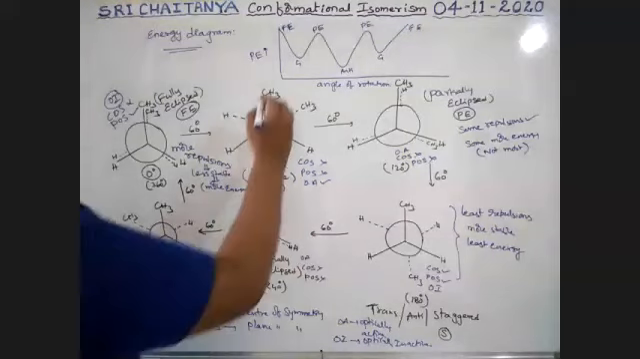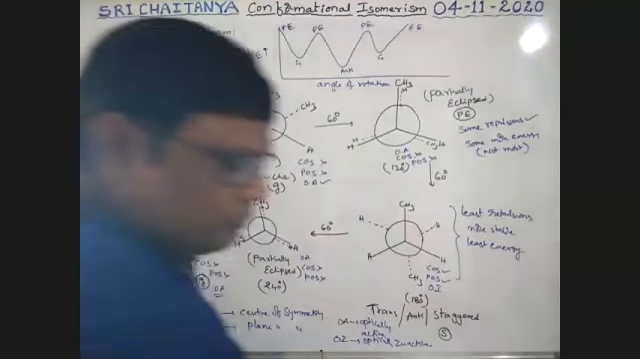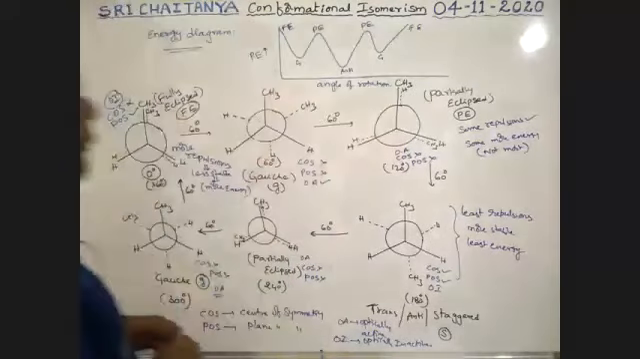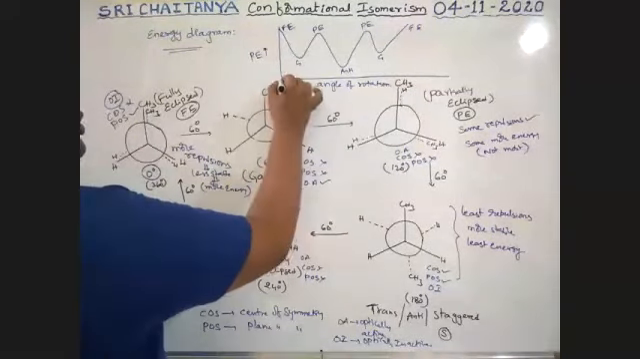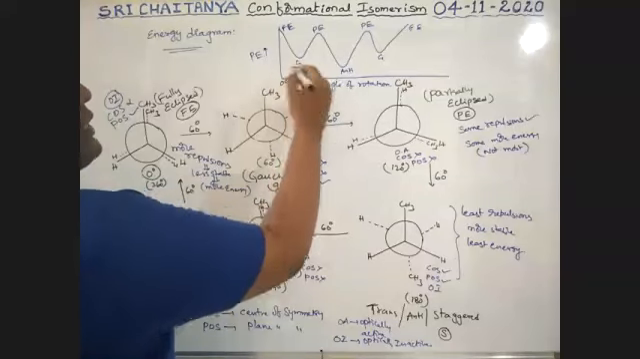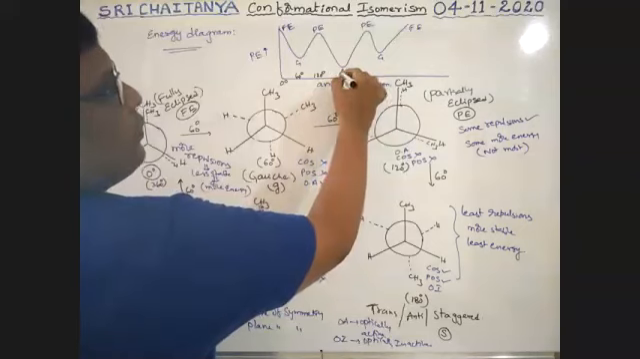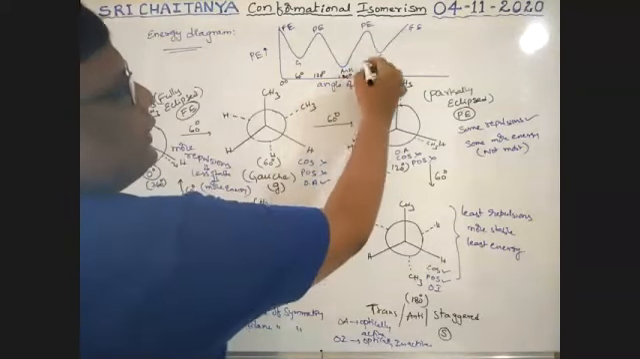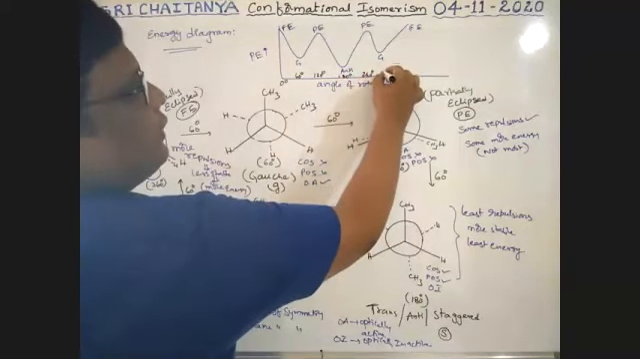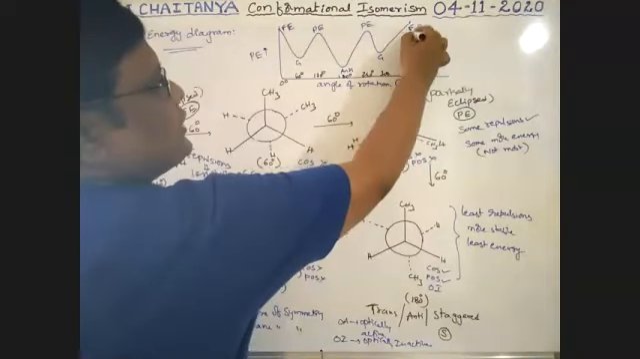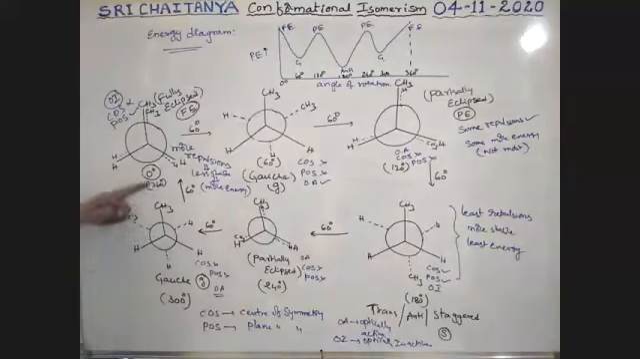So it is at 0 degrees, then 60 degrees, 120 degrees, 180 degrees, then 240, 300, 360. So at 360, once again the fully eclipsed condition.